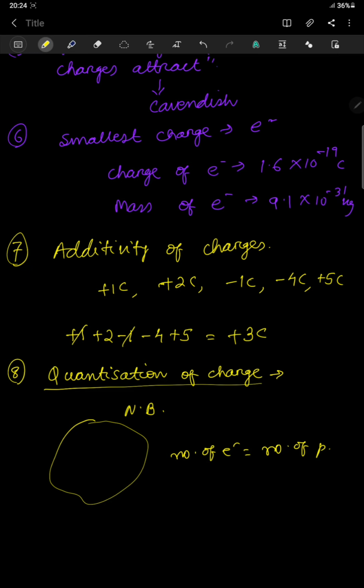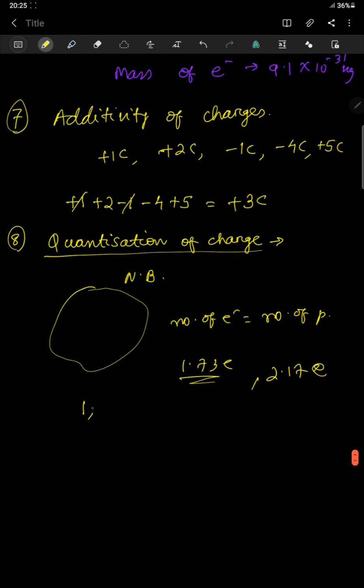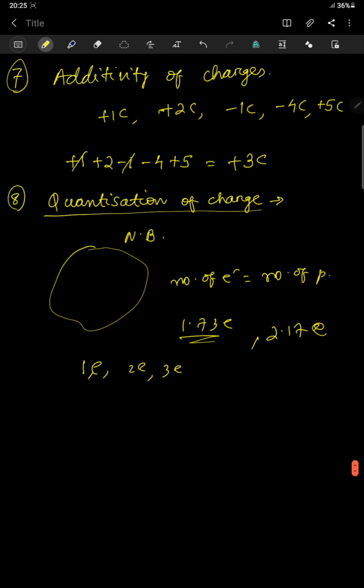Right now, if I ask you that from this body give me 1.73 electrons, can you be able to give me? No. If I ask you give me 2.17 electrons, then also you cannot give me. Either you can give me 1 electron, or you can give me 2 electrons, or you can give me 3 electrons.